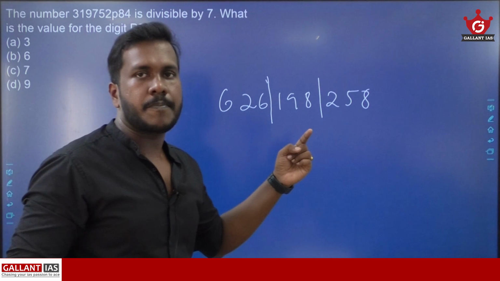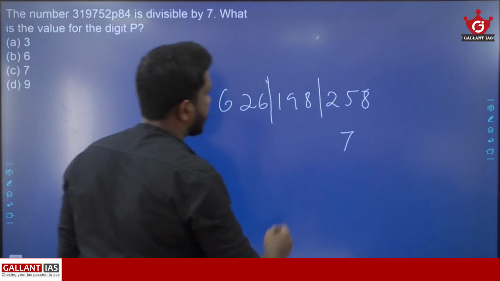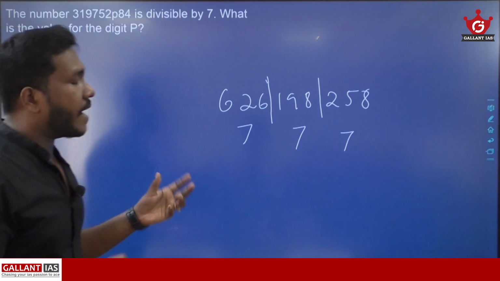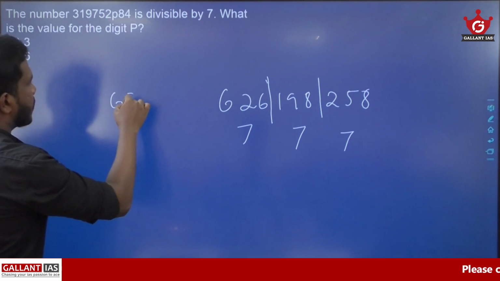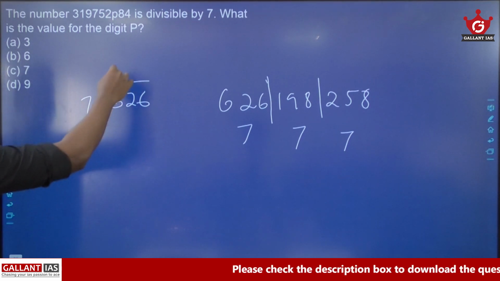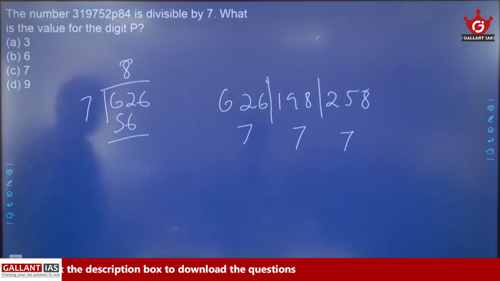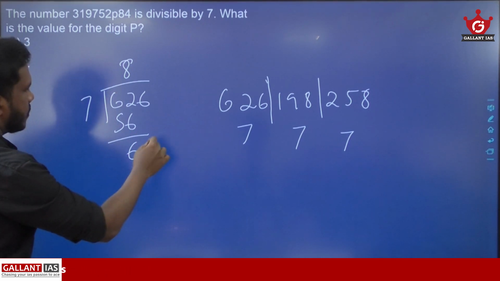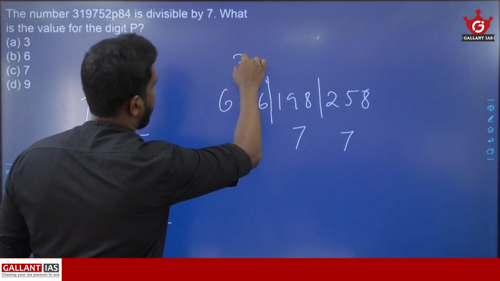Our next step is to divide all these small groups by 7. You divide 258 by 7, you divide 198 by 7, you divide 626 by 7. And we need to identify the remainder we are getting. First of all, let us divide 626 by 7. 7 8 times is 56. So 56 plus 4 is 60. 60 plus 2 is 62. 7 9 times is 63. So you are getting remainder 3.